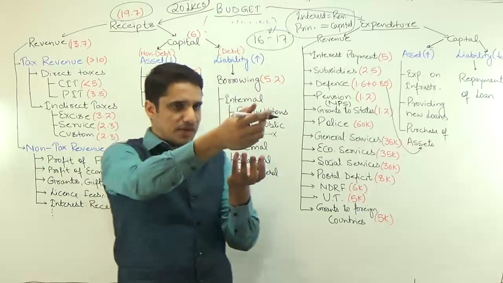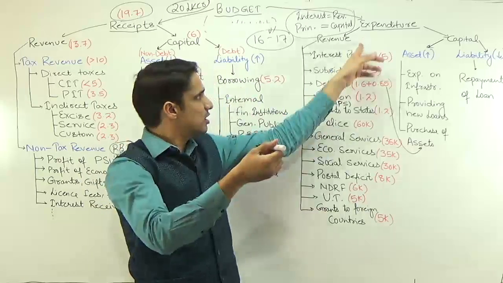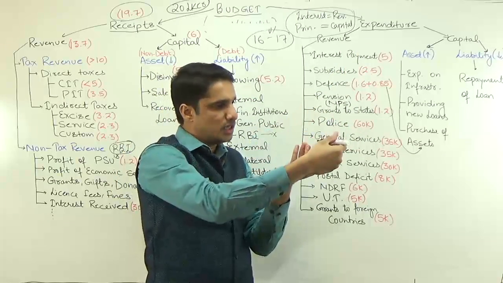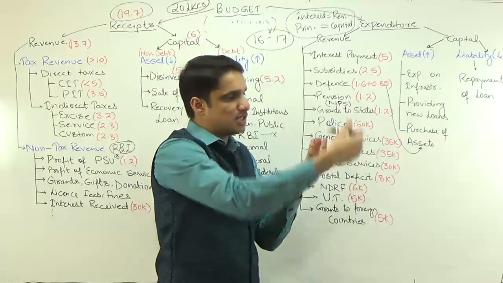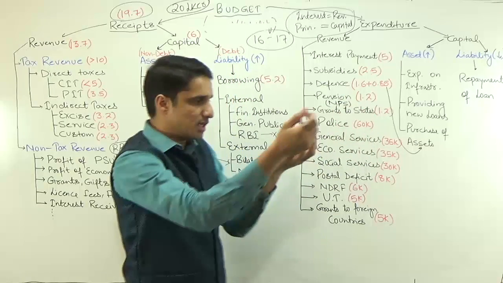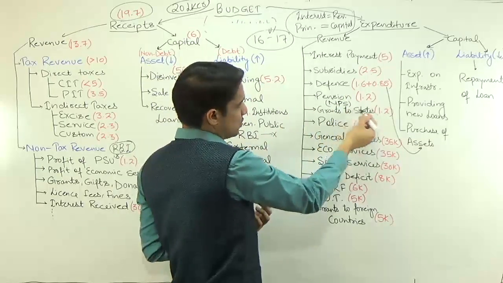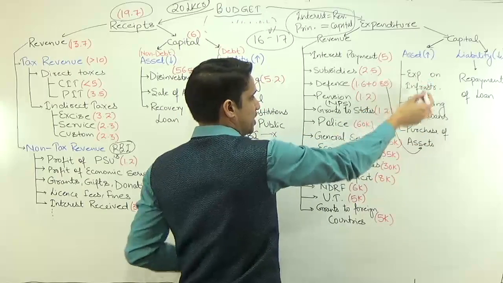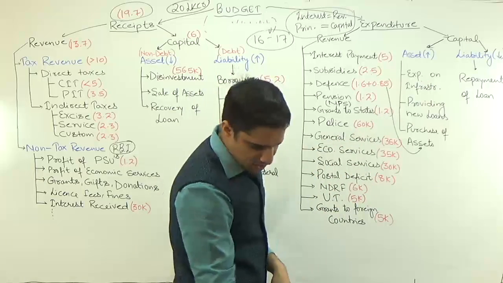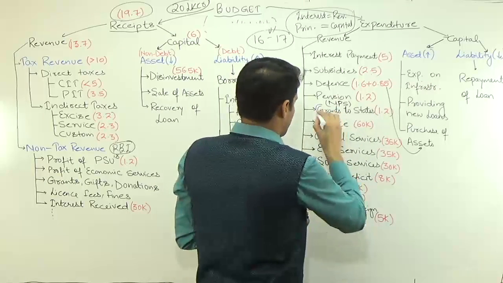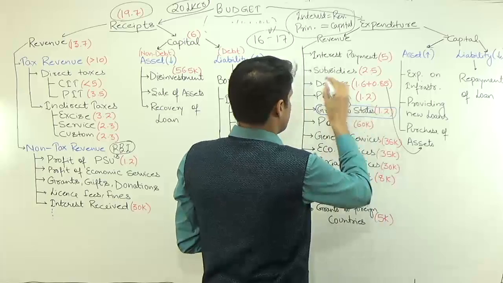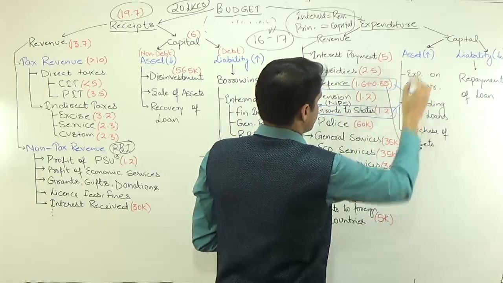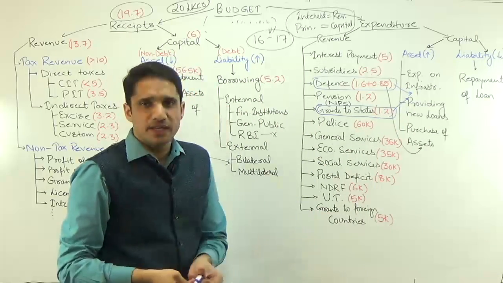So if state governments are getting the money under this revenue expenditure, but the end use is for creating or purchasing assets, it means some component of these grants to states should come under purchase of assets or expenditure on infrastructure. So some component of this, just like some component of defense, should come under this capital expenditure part.